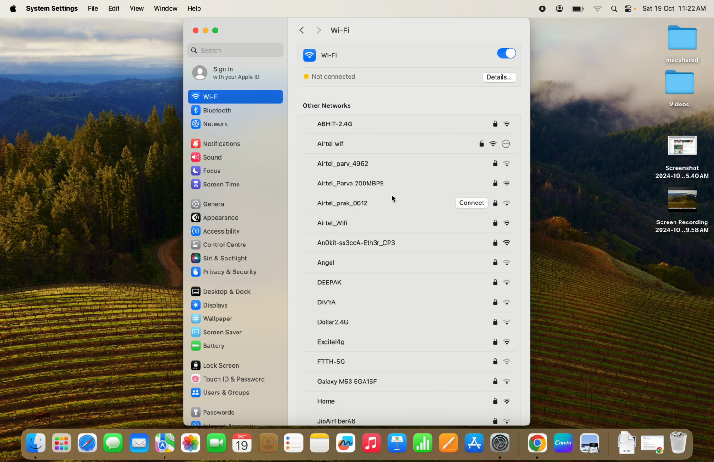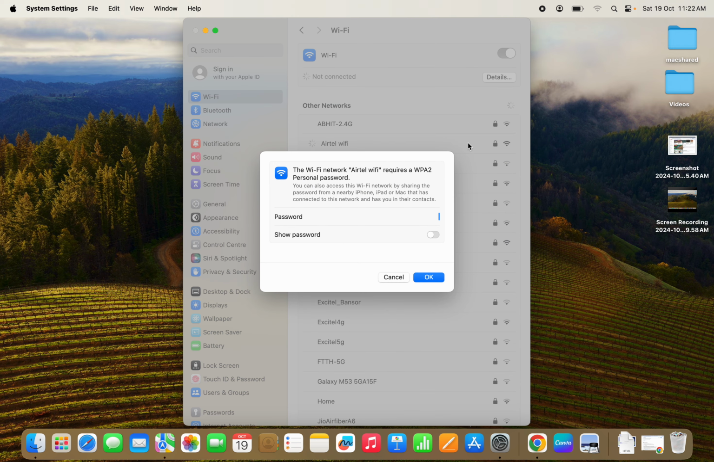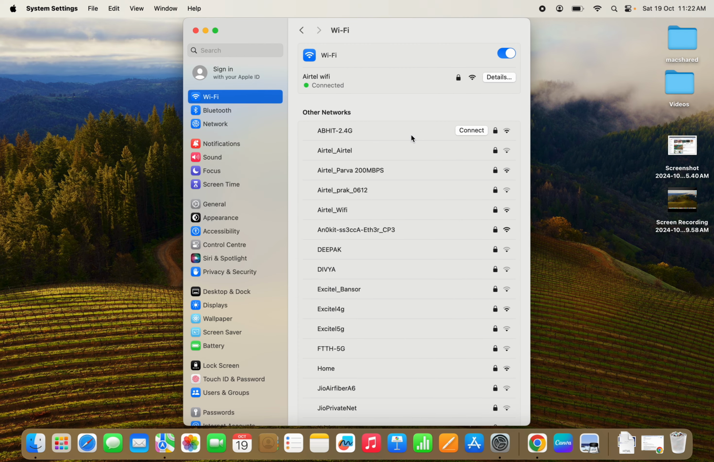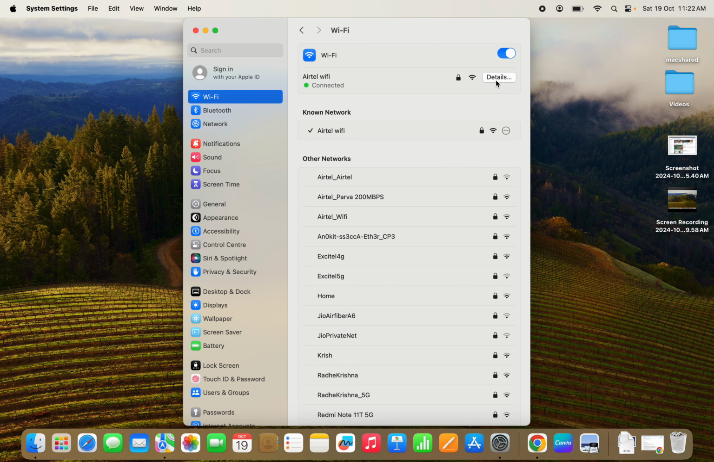Once you have removed the network, just turn the Wi-Fi off and turn it on again, and now try to connect again with the same network. Okay, put the password and see if that fixes the issue or not. If it doesn't fix the issue guys, you need to go to the details.